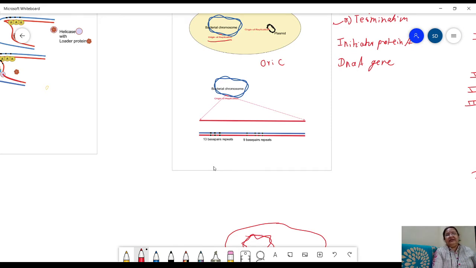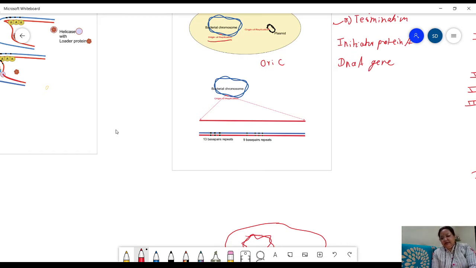These 13 base pair repeats are the same type of sequences, though with some minor changes, not exactly the same. These repeats have a significant role in binding with protein A. These 13 base pair repeats and 9 base pair repeats are AT rich regions, and you know that AT rich regions are better for separation because of two hydrogen bonds between AT instead of 3 in the GC case.